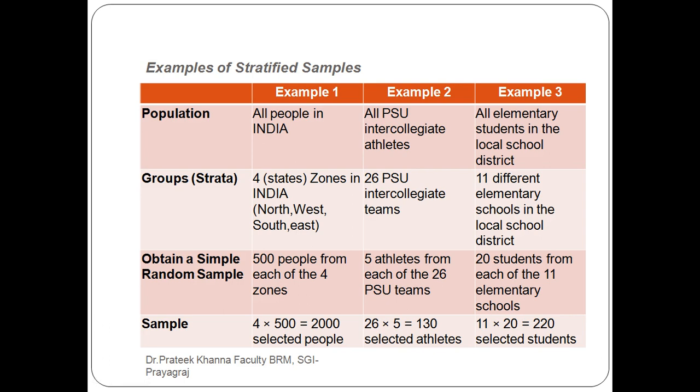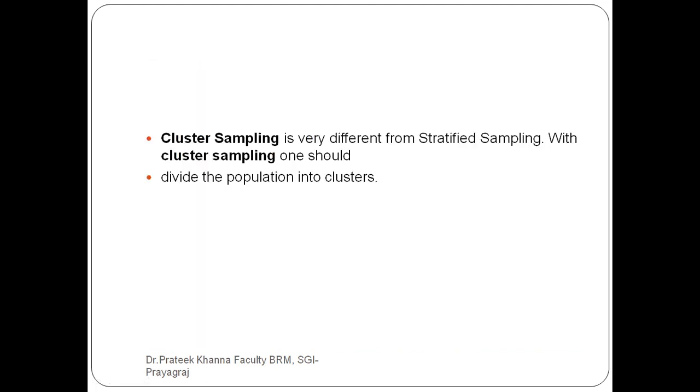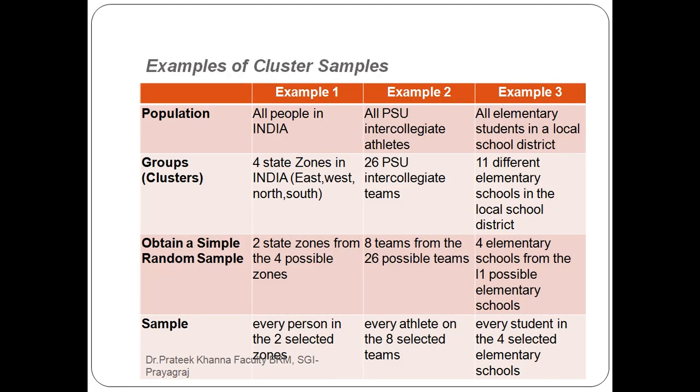Then obtain a simple random sample of 500 people from each of the 4 zones. Remember this portion when we talk about cluster sampling. If you compare cluster sampling to stratified sampling, you easily see the difference.